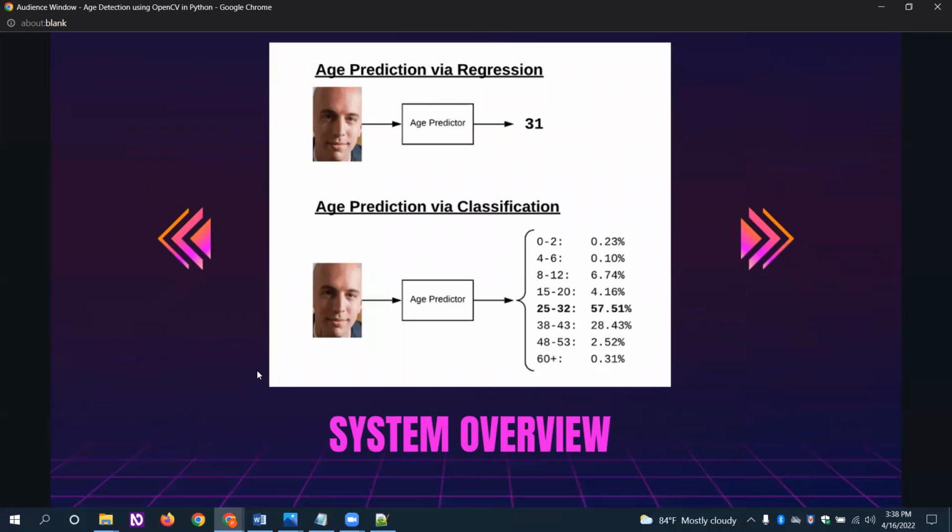So this is the system overview, where the age is predicted as, for example, 31. With age prediction by classification, the ages are classified into ranges such as 0 to 2, 4 to 6, 8 to 12, 15 to 20, and the age limit goes on increasing. When the system recognizes the face of a person, it classifies it into these age ranges, computes how much percent probability each has, and finally creates the final image and final age of the person by the highest percentage of prediction.